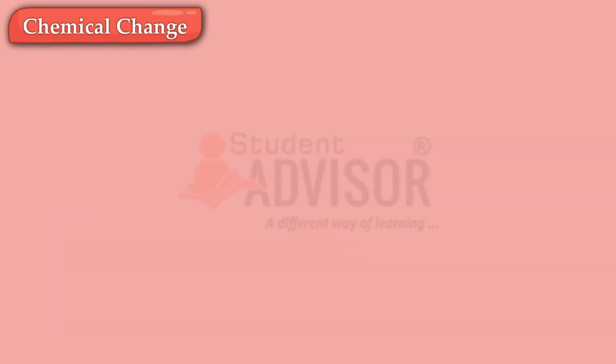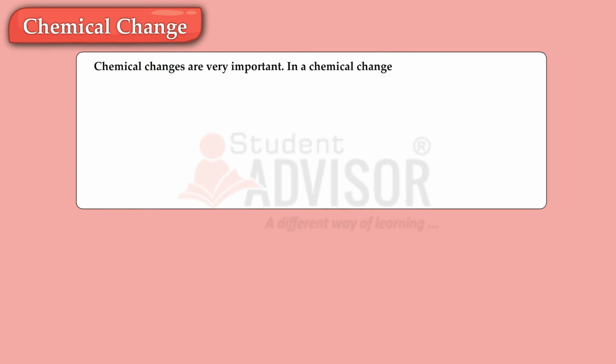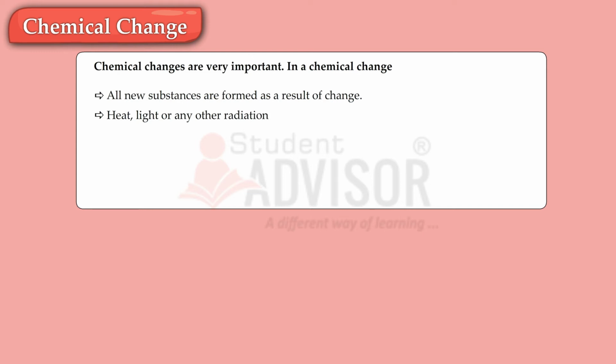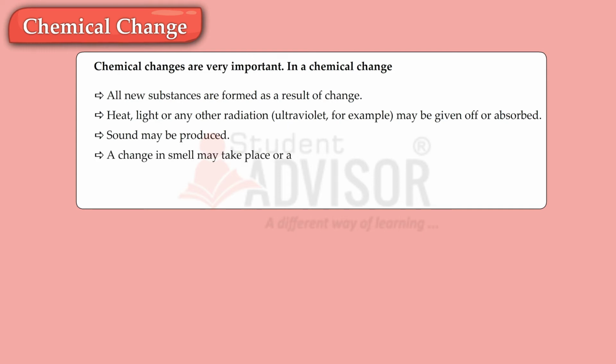Chemical change. Chemical changes are very important. In a chemical change, new substances are formed as a result of the change. Heat, light, or any other radiation, ultraviolet for example, may be given off or absorbed. Sound may be produced. A change in smell may take place or a new smell may be given off. A color change may take place. A gas may be formed.